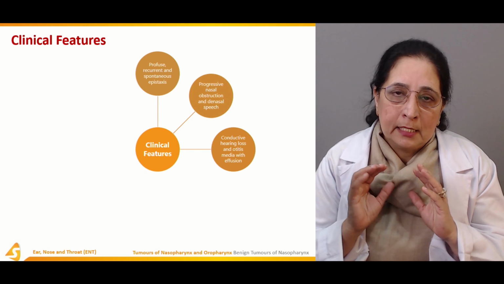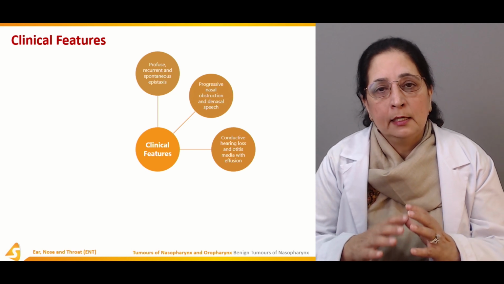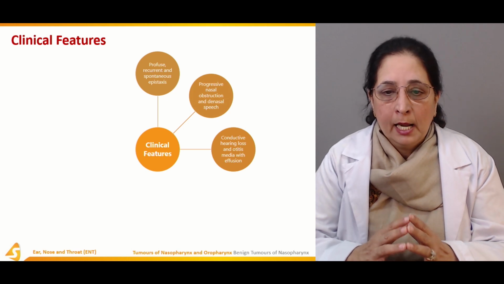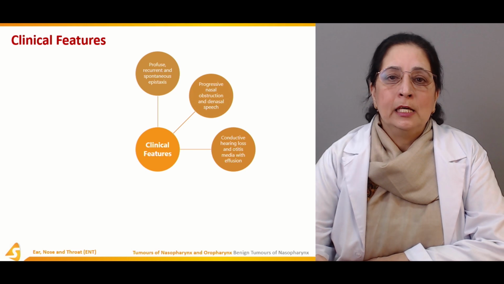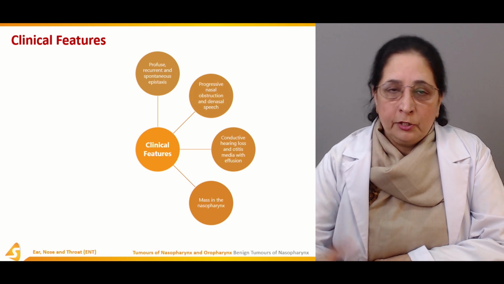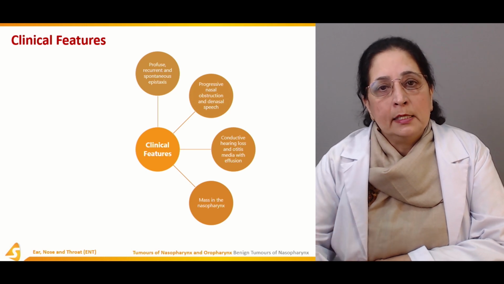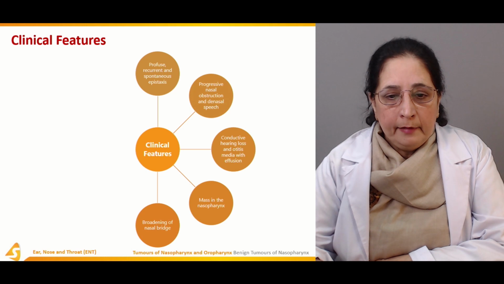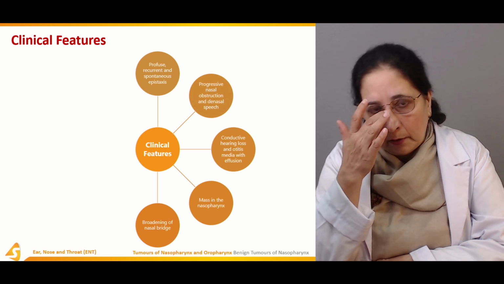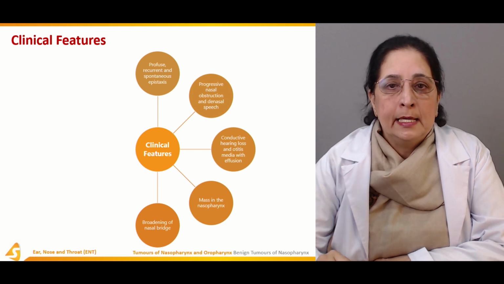Conductive hearing loss: the sound is not conducted through the external ear and then through the middle ear. Conduction is affected because of the spread of the tumor or obstruction, and also there is otitis media, which is the middle ear infection. Mass in the nasopharynx, definitely if there is a tumor or growth, there is a mass in the nasopharynx present. Then we have broadening of the nasal bridge because of the tumor.